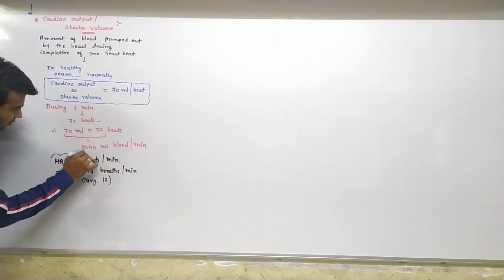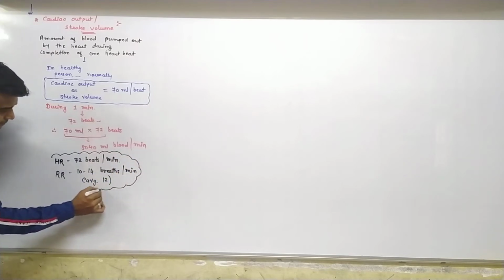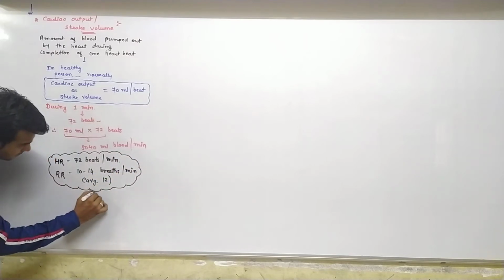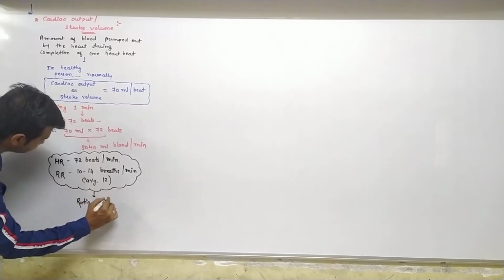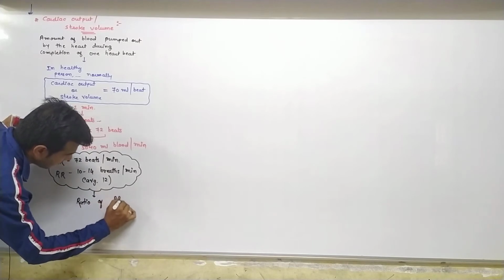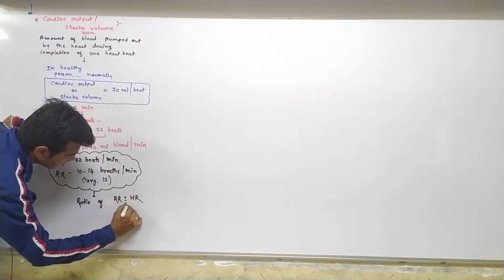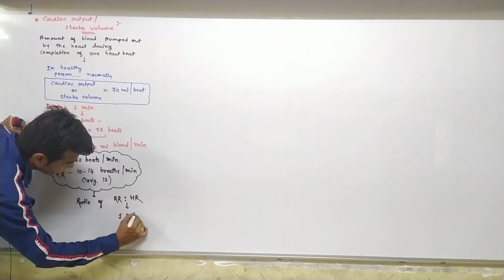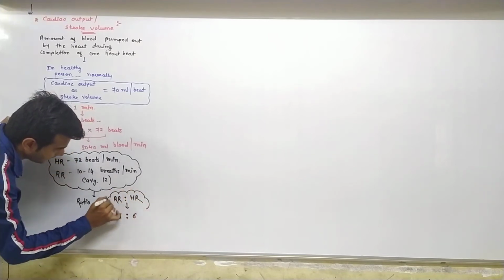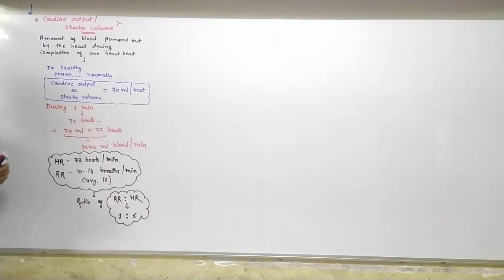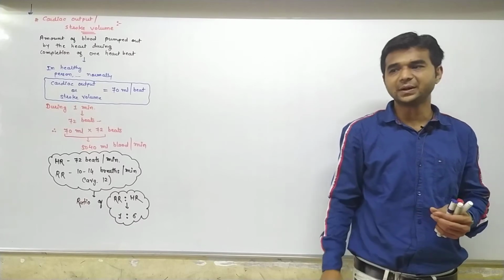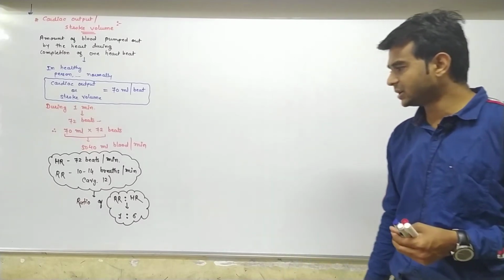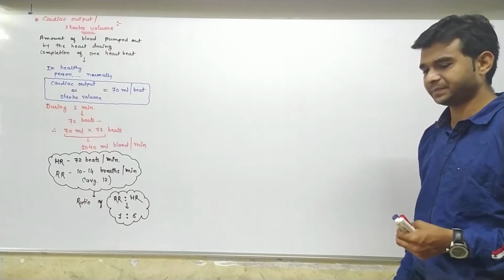So according to this information, the ratio of R to HR is 1:6. Okay. So normally, within one respiration, our heart beats 6 times.